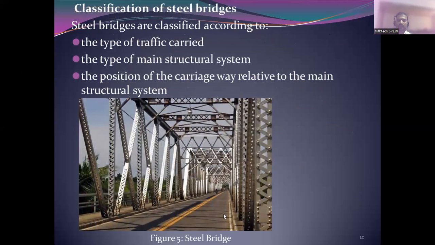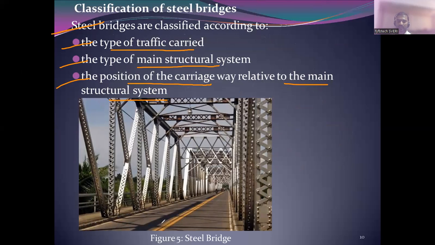And classification, again there will be some of the classification in the steel bridge. Steel bridges are classified according to the type of the traffic carried, type of the main structural system, position of the carriageway relative to the main structural system. Depending on the type of traffic, means which type of traffic it is carrying. Again there is a classification. The type of the main structural system, then position of the carriageway.